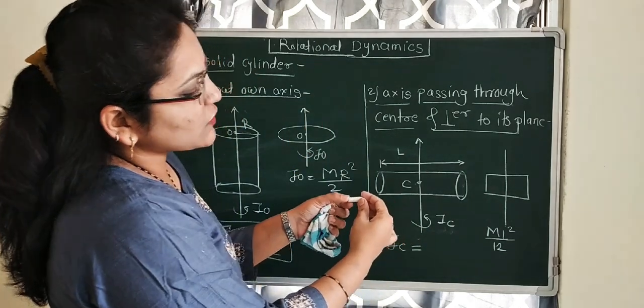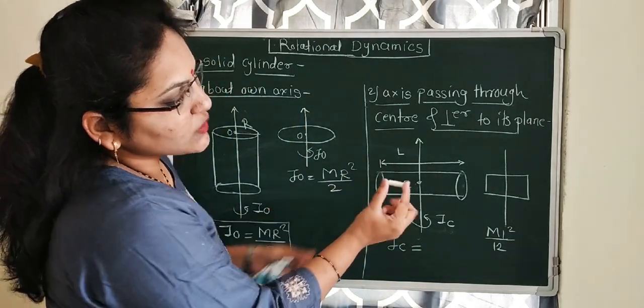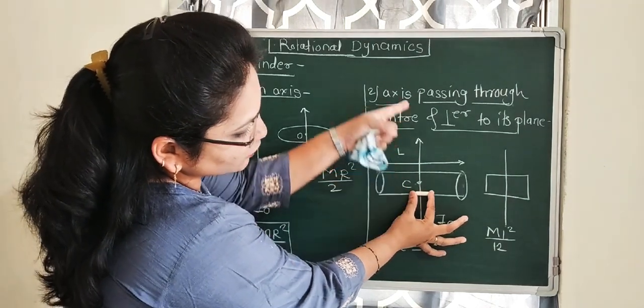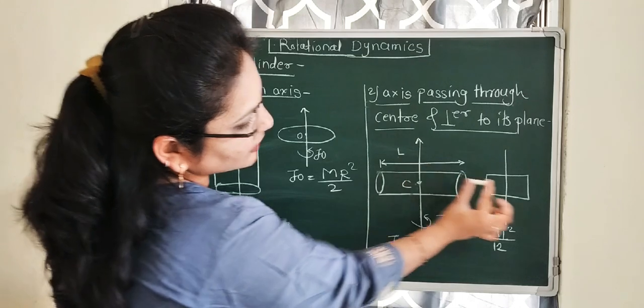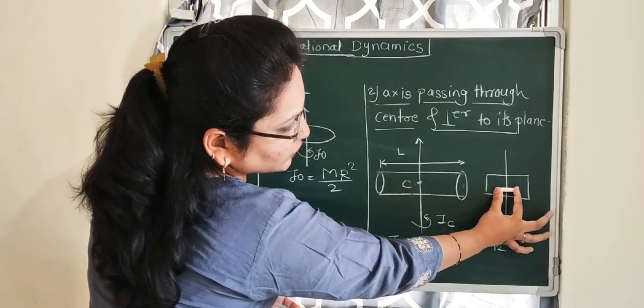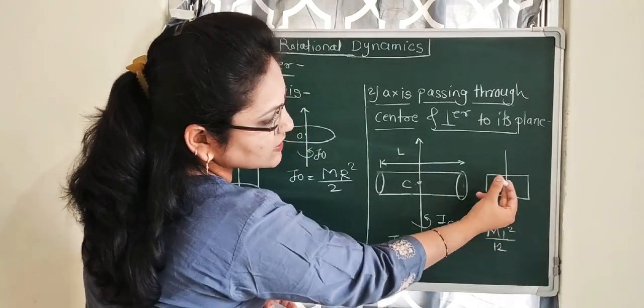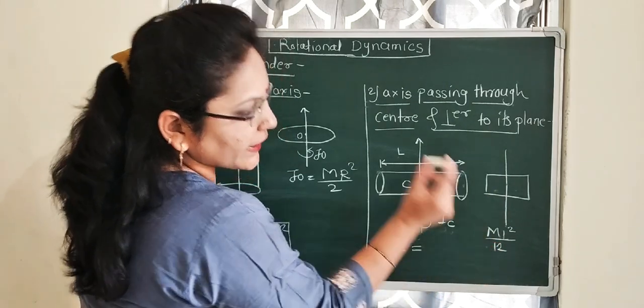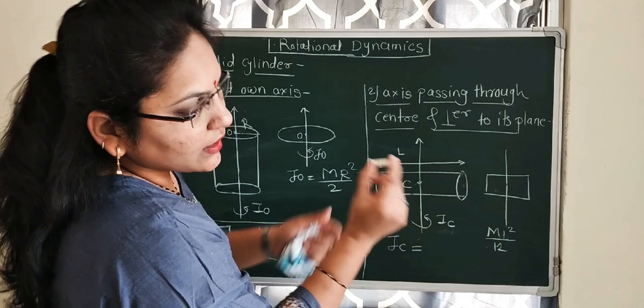If we assume the chalk is a solid cylinder kept like this, the axis is passing through its center and it looks like this metal rod. So the moment of inertia about the central axis is ML square by 12, but it is composed of discs.